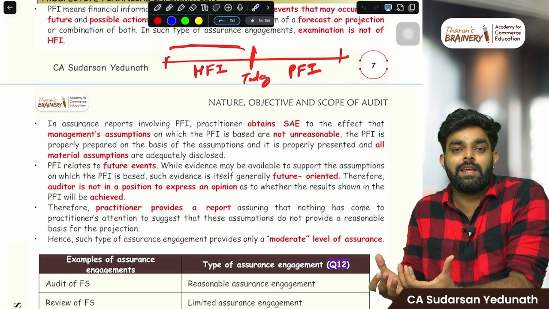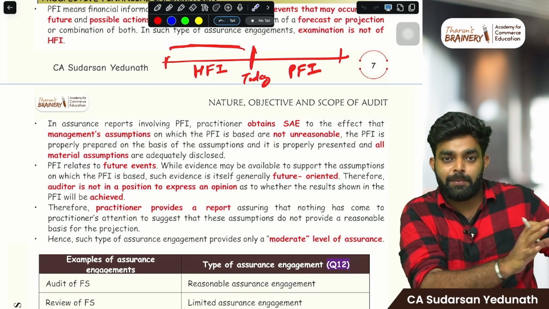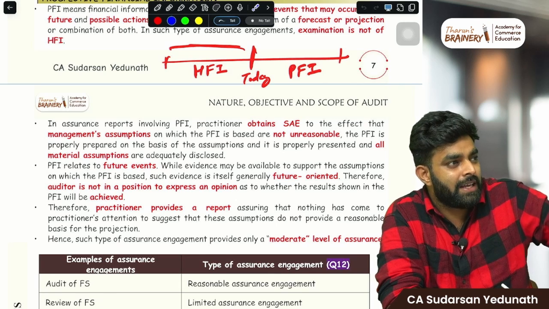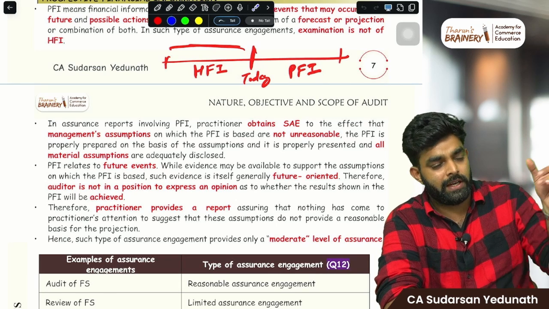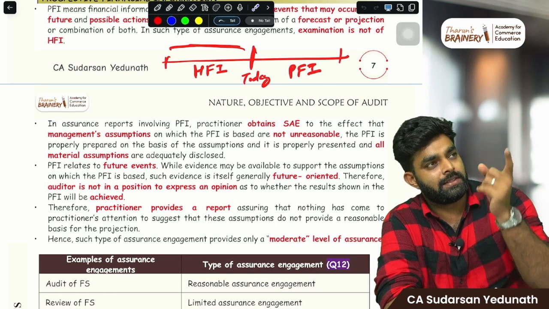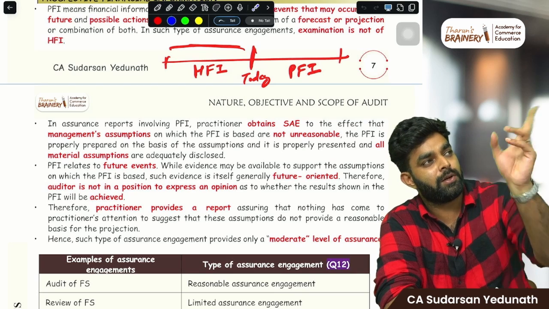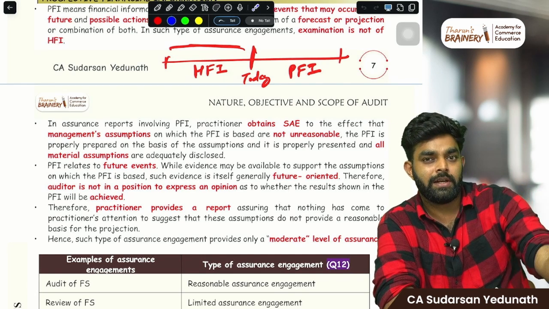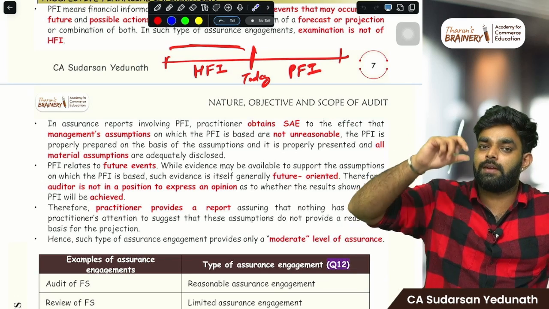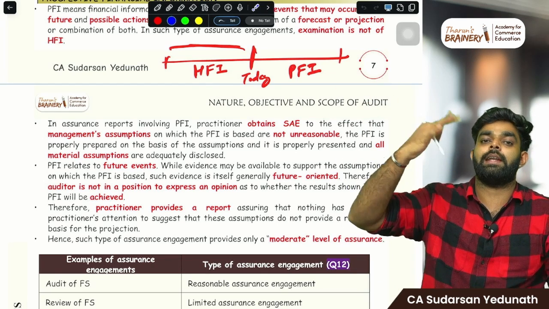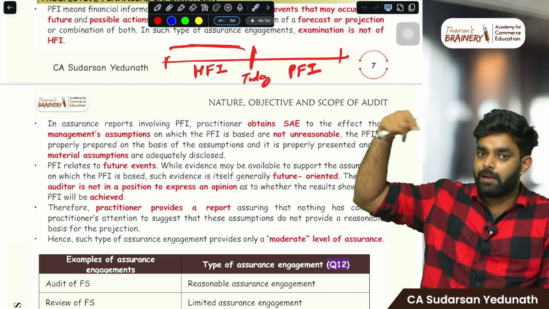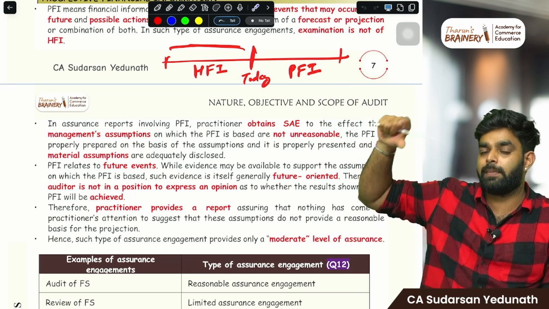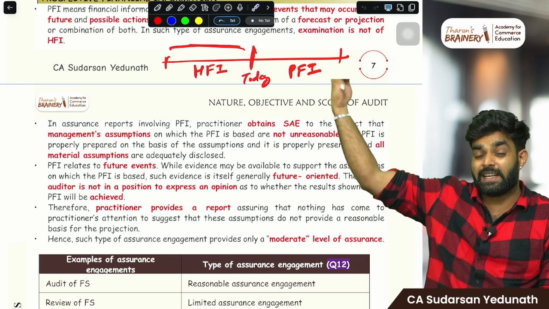Management will make the prospective financial statement and give assumptions like, next year rain will happen, so our sales will increase by 2 times. Imagine it is an umbrella company. This year if sales are 10 lakh, then next year they'll put it as 30 lakhs. So based on assumptions, they'll make the financial statement information of next year.